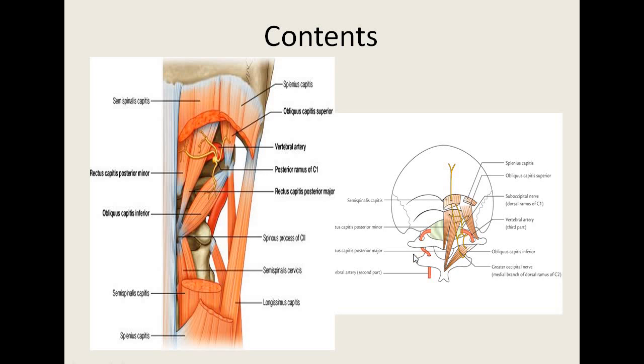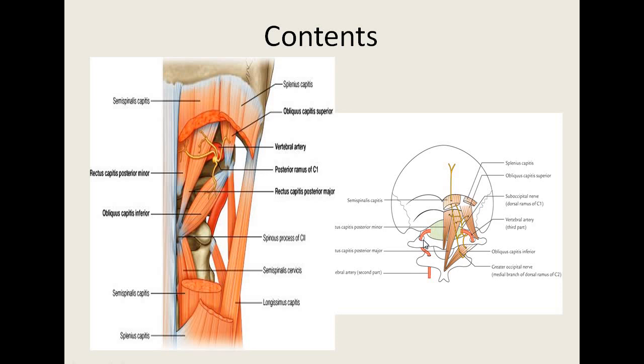So, what about the description of this? The vertebral artery is the largest first branch of the subclavian artery. In the scalenovertebral triangle, the first part is present. The second part runs through the foramina transversaria of C7 up to the atlas, that is C1 vertebra.